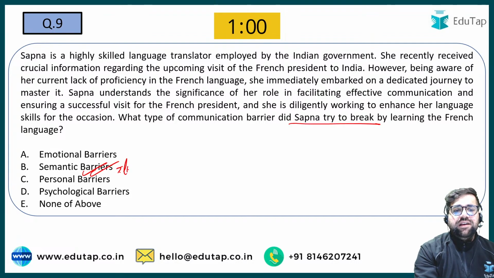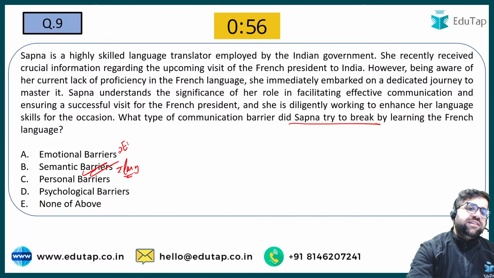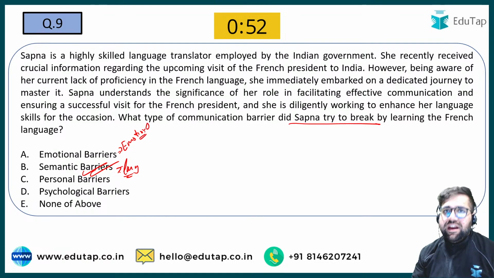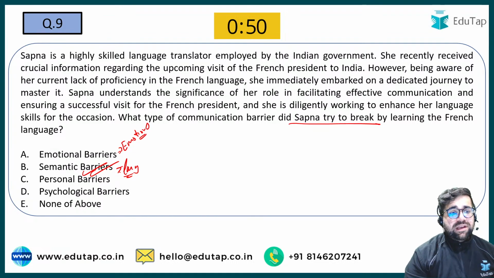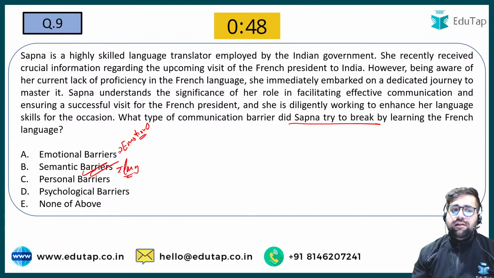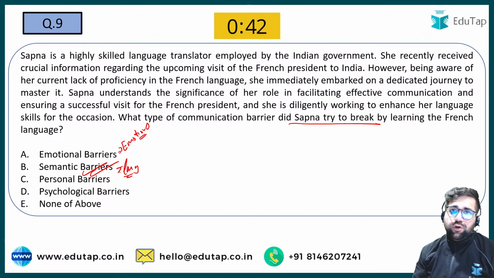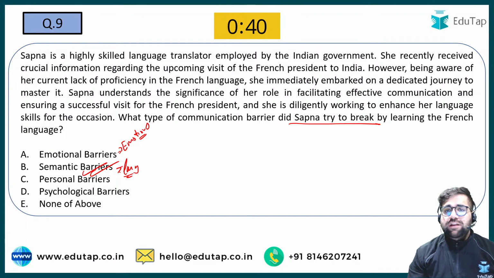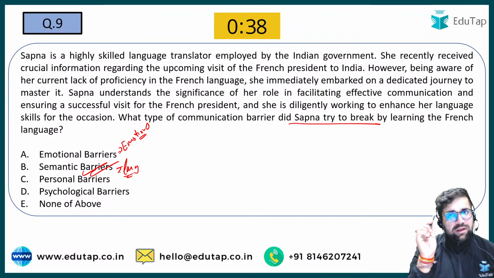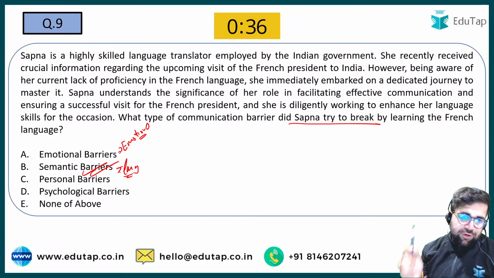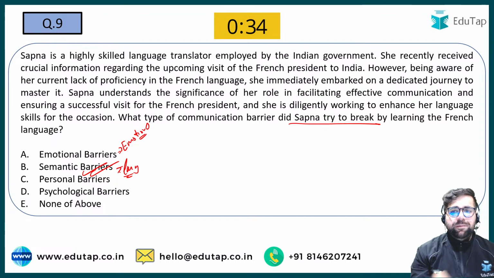Semantic barrier basically deals with your language, how you use your language. Emotional barrier basically deals with your emotions. Many a times it happens that when we are sad, we are not communicating properly. Personal barrier is like we both are in a state of fight. I hate you, you hate me, so we are not able to talk to each other. Psychological barriers are related to your mind. So over here the answer will be option number B only.